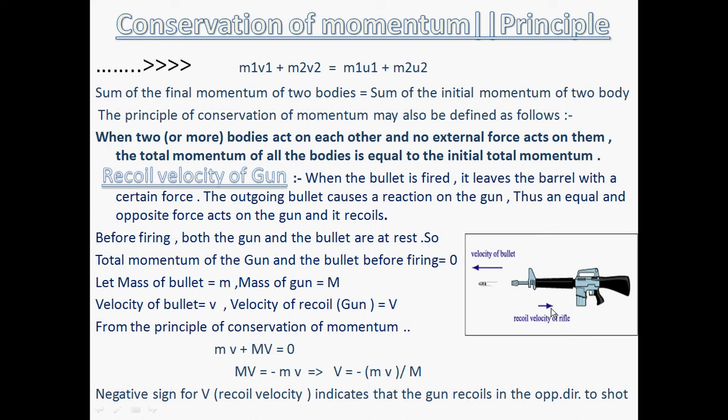equal and opposite force acts on the person who is holding the gun. So the person who is holding the gun will experience an opposite or a reaction force on the gun, because of his shoulder. So this opposite force which is acting on the gun is known as the recoil velocity of the rifle. So let's see, when the bullet is fired, it leaves the barrel with a certain force.